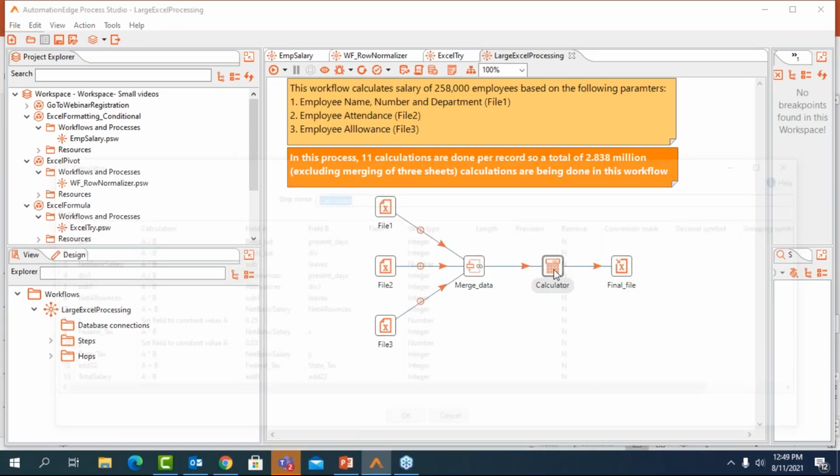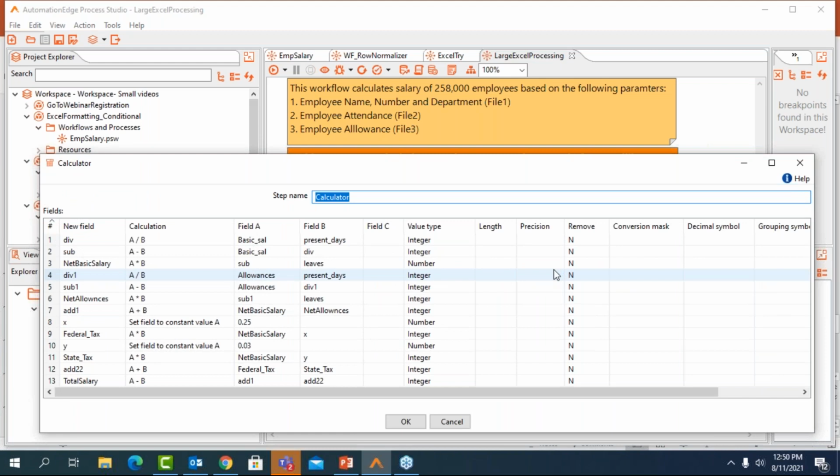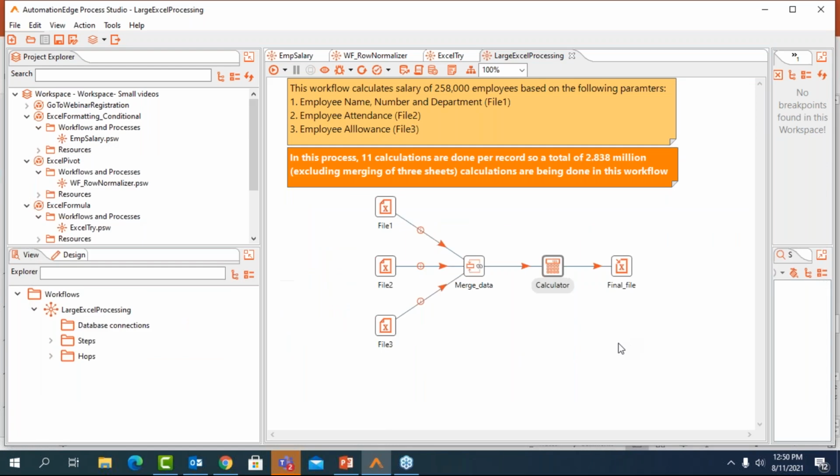We have the calculator plugin to attend to all the calculation requirements: addition, subtraction, multiplication. Apart from that, we also do checksum, comparison of strings using different algorithms. So it is a huge list of activities that we can do with the calculator. And then we have all of this information in one single file. So we're doing around 11 calculations on each of these entries, which is a total of 2.838 million calculations. And this entire activity will be completed in less than a minute. So this is the speed of our data processing. I'm going to execute it.